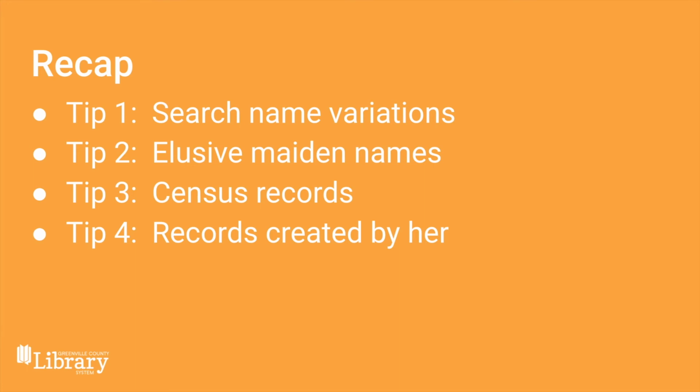We discussed how to find vital records and what information can be found on these types of records. For tip 3, we talked about how to take a closer look at census records, paying particular attention to each member of the household listed on the census record, and we also talked about census mortality schedules. And of course, today's tip 4 was to find records created by her.